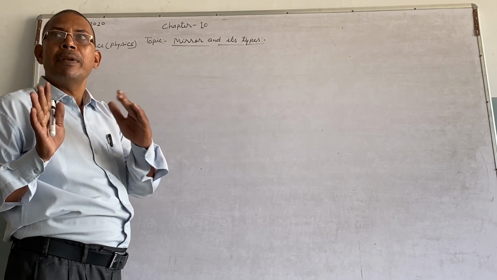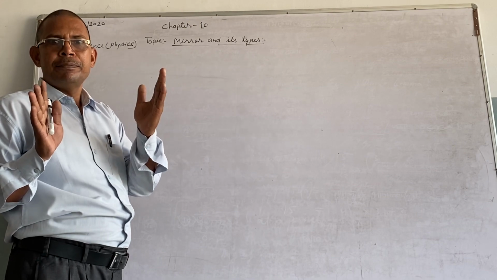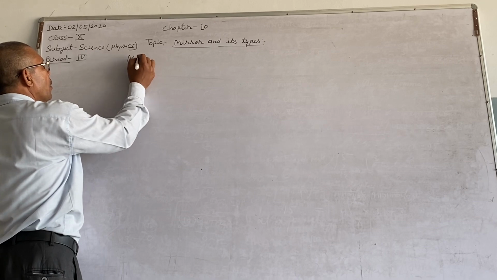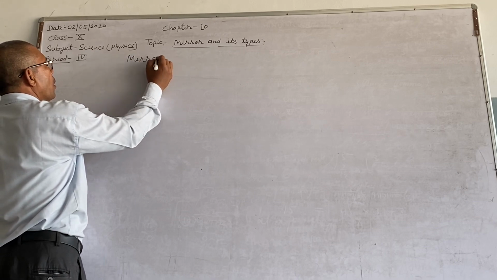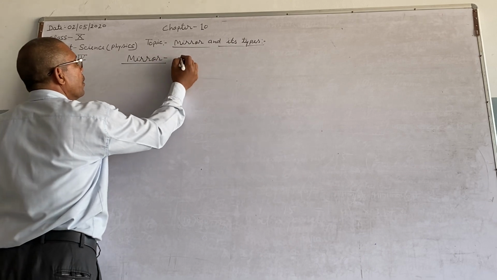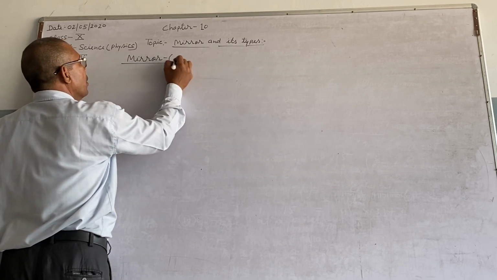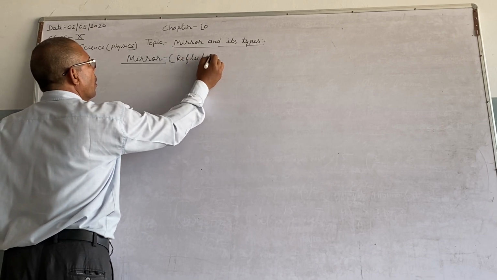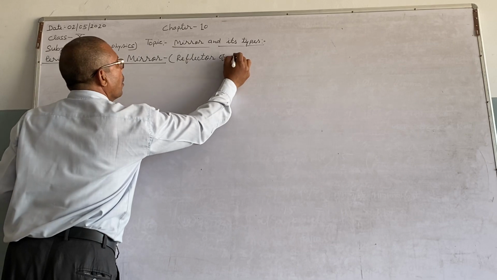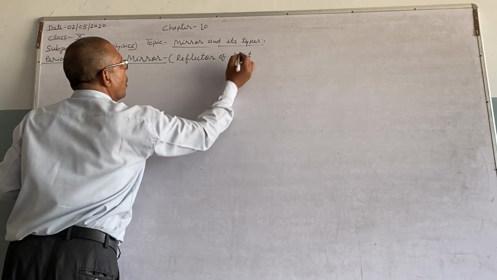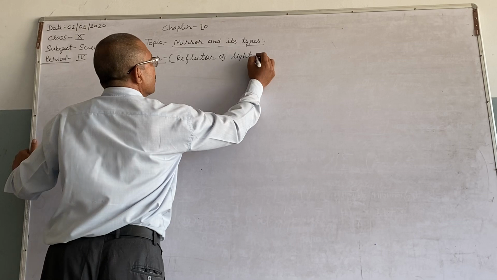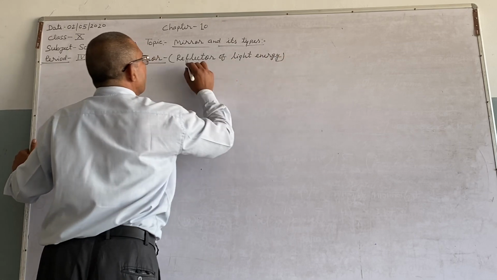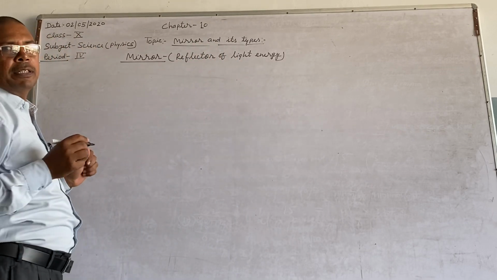A mirror is a reflector of light. You may write: reflector of light energy.